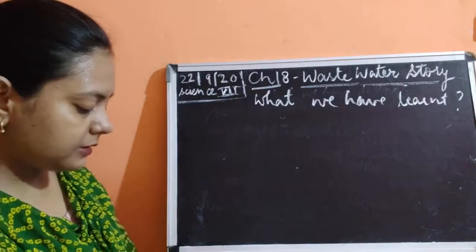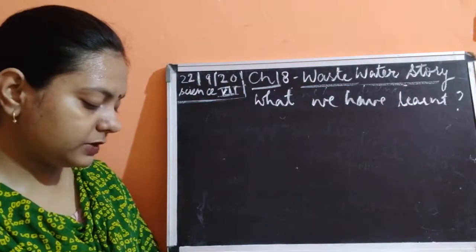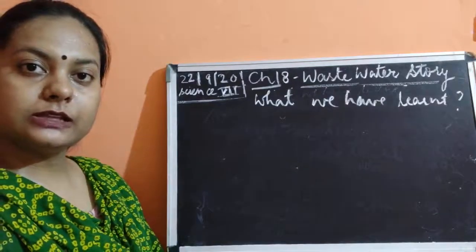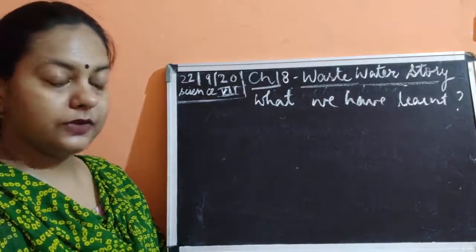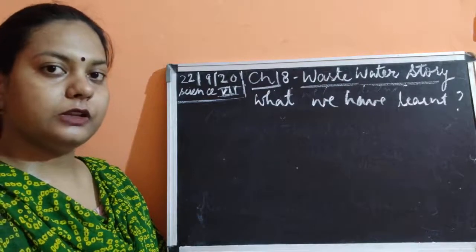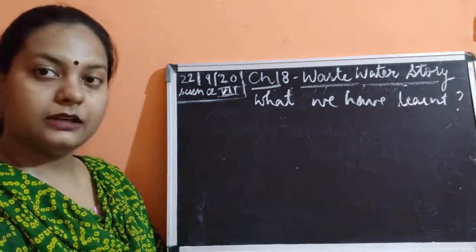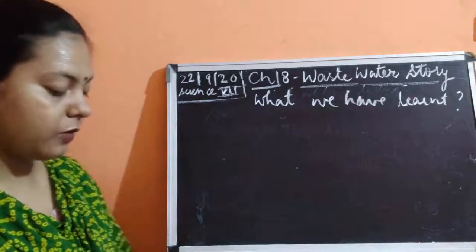Then the next point is the third point. Sewage is a liquid waste which causes water and soil pollution. So what is sewage? Sewage is a liquid waste which is generated as wastewater, and it causes soil and water pollution.